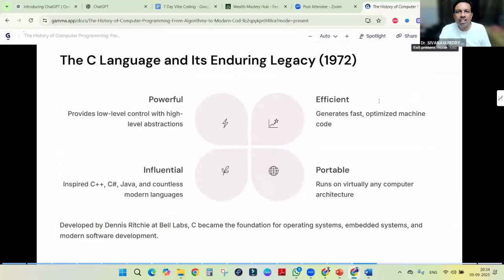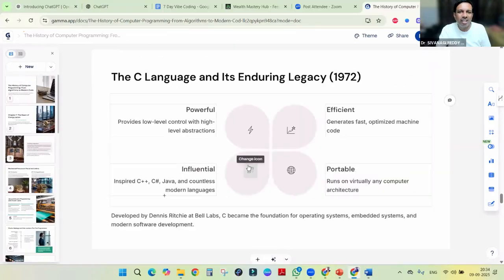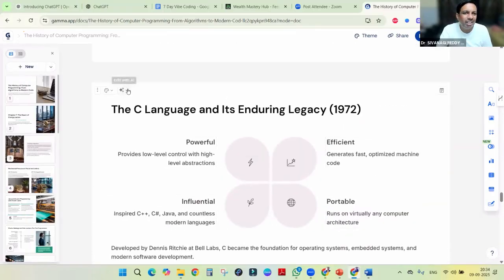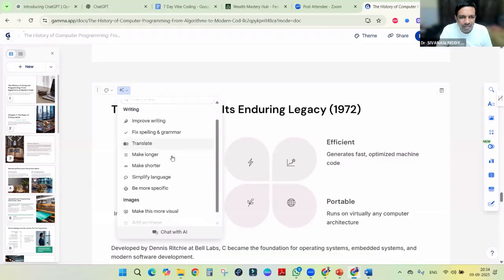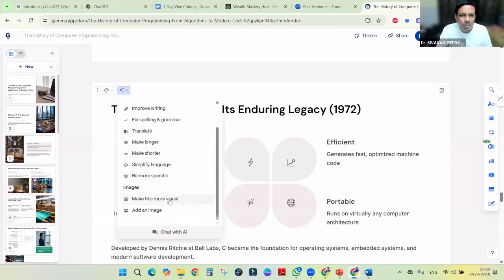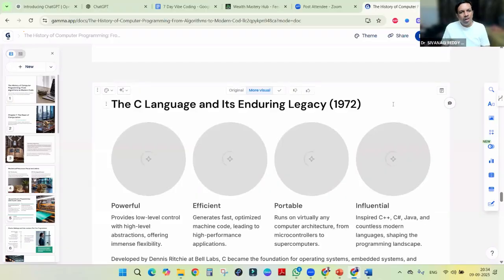But say, for example, this slide is not as interesting as the others. So I can edit with AI. Simply, I will click here and what I will do is make this more visual. Since the included images or structures are not that interesting, it will regenerate the content and images.